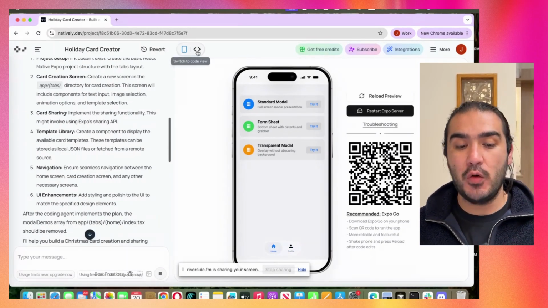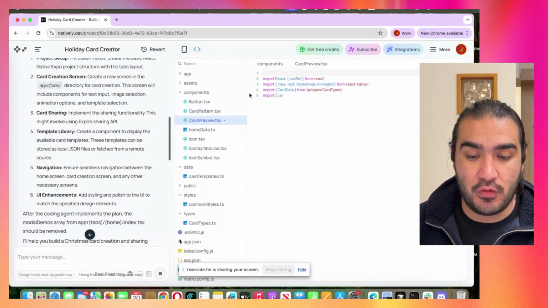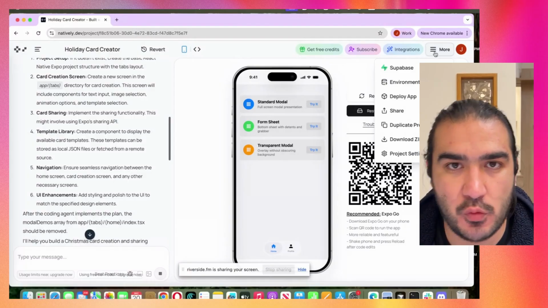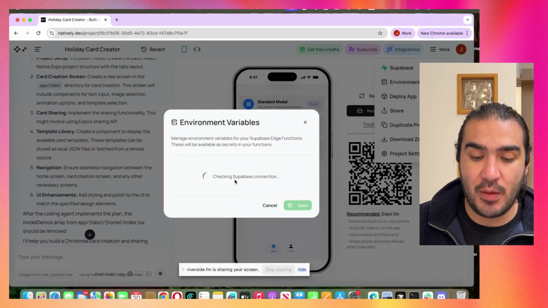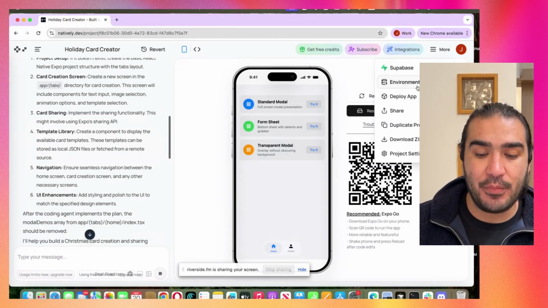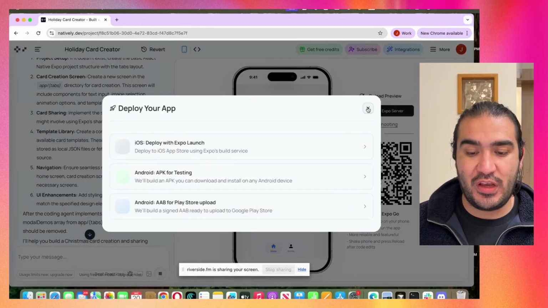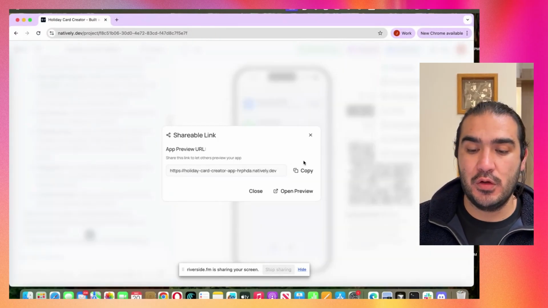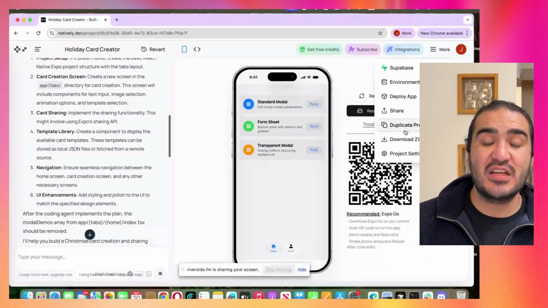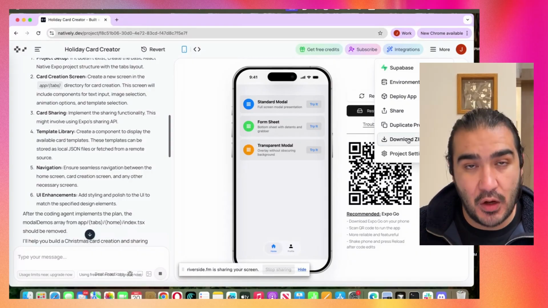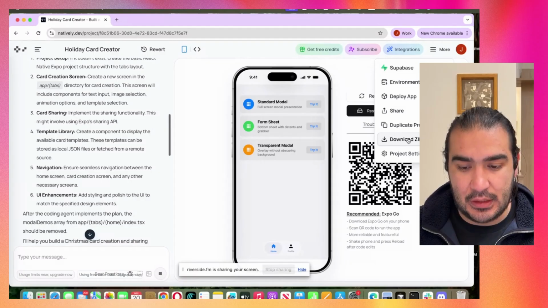And here we can see the code. In case you know how to code, you can see and also edit the code here. We also have a nice integration with Supabase, which is our backend. We can put the API key and environment variables. We can deploy the app to the iOS App Store or Android Play Store. We can share the project with our friends, with others. We can duplicate the project to make a copy of it. And we can also download the code as a zip file and then code in our local coding environment, IDE.